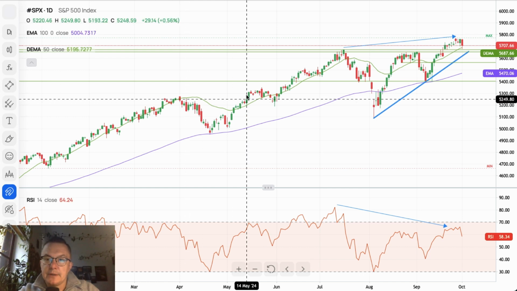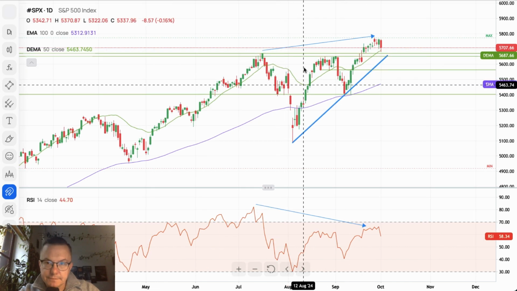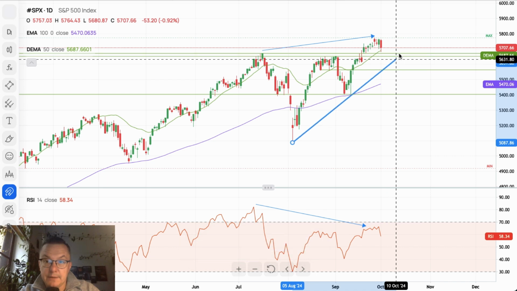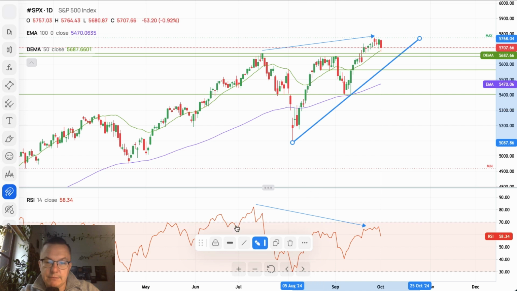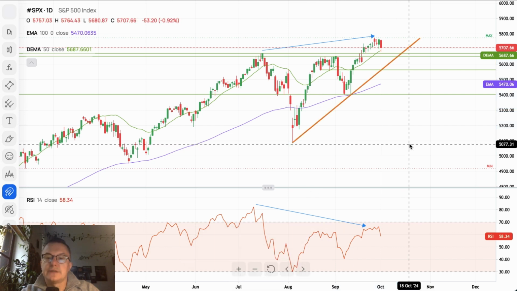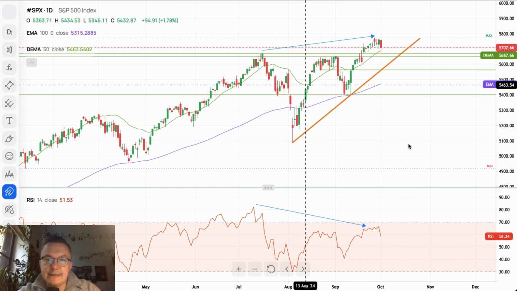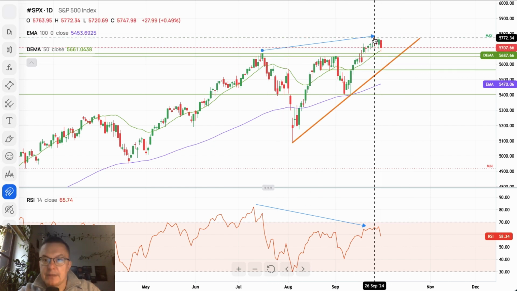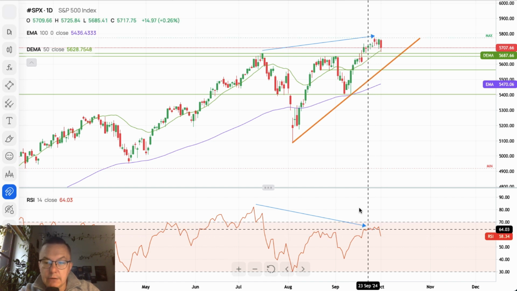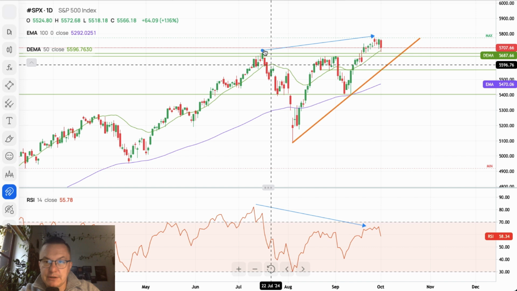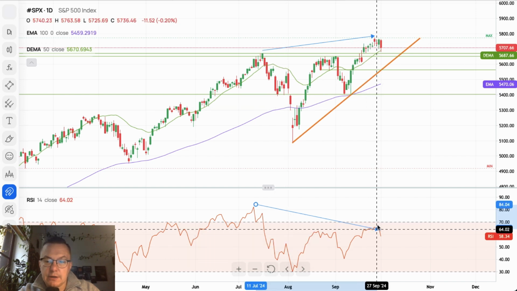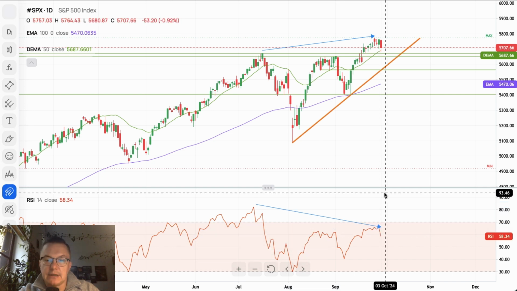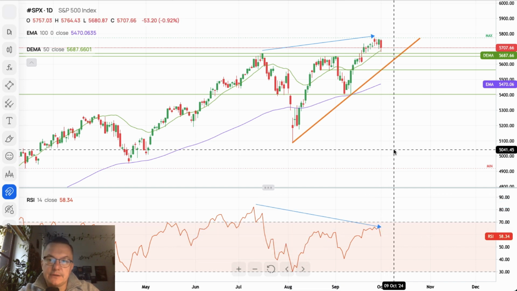As you can see, this is the major situation here with the S&P 500. We're still moving higher, we're still moving up. If we get the extremes, we got this blue trend line here. Maybe I would change it to orange so we won't get confused. There you go. But we can clearly see bearish divergence. The local high and swing time high and all-time high at 5,772 was made on a way lower momentum than the previous high, which is why there's divergence between what the market is doing and what the RSI indicator is showing these days. So you can see the current situation is really looking really bearish.